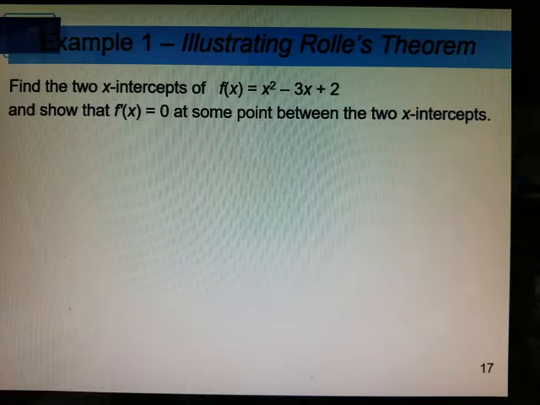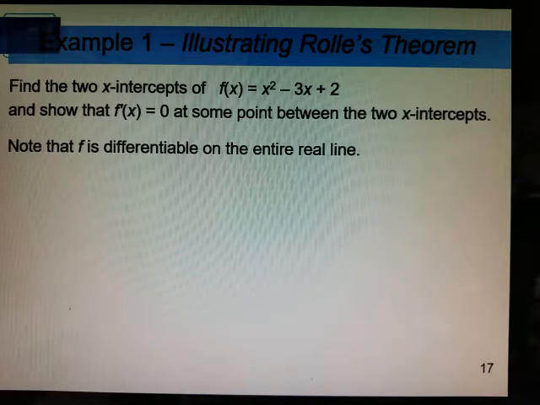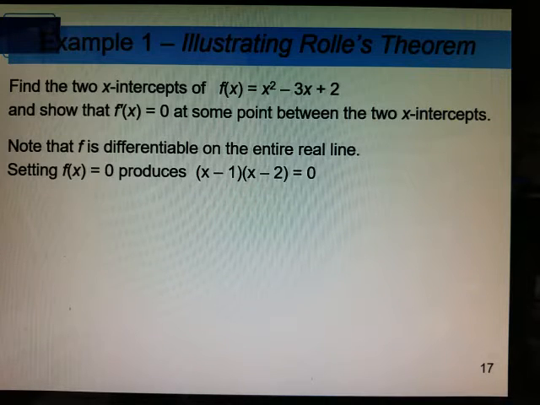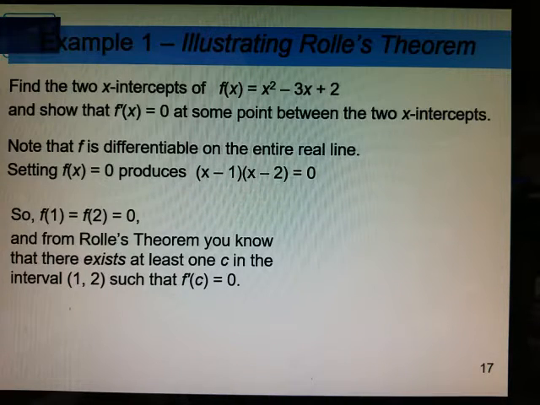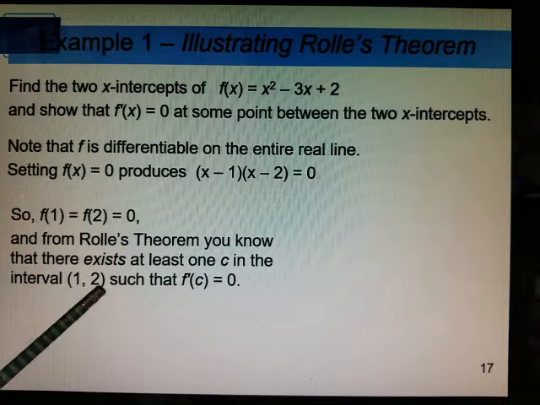It says find two x-intercepts of this function. Show that the derivative of f of x equals 0 at some point between the two x-intercepts. So first we need to find the x-intercepts. That means we're going to take the equation equal to 0. So once I took the equation equal to 0 and factored it, here's what I got. I get x equals 1 and x equals 2. So what that's telling me is that f of 1 equals 0, f of 2 equals 0. That means there exists some number between 1 and 2 such that the derivative is equal to 0.